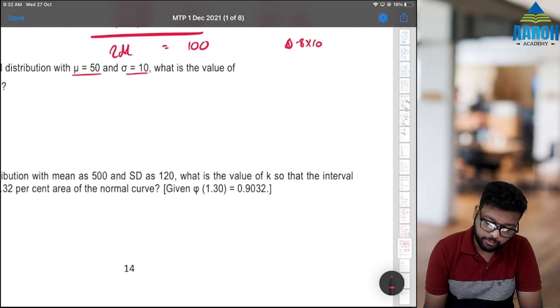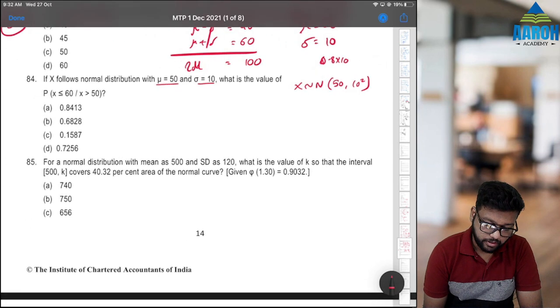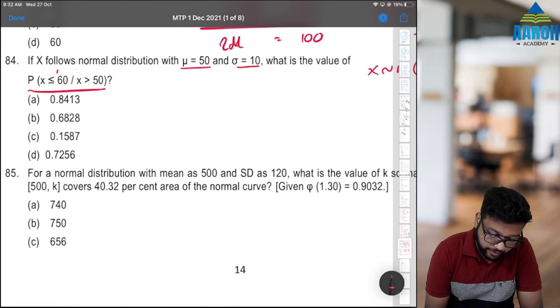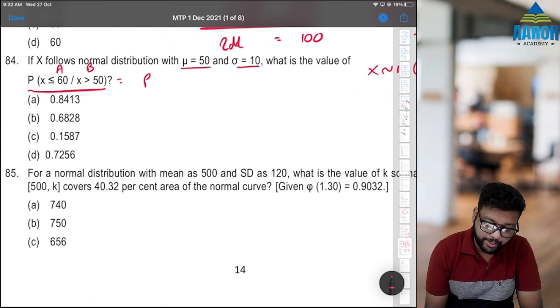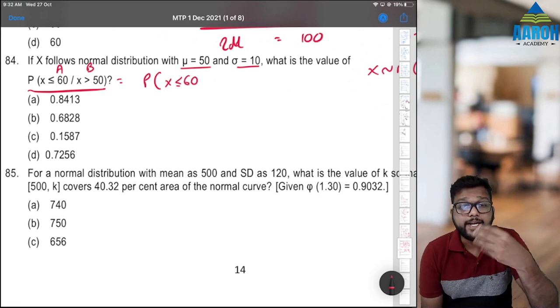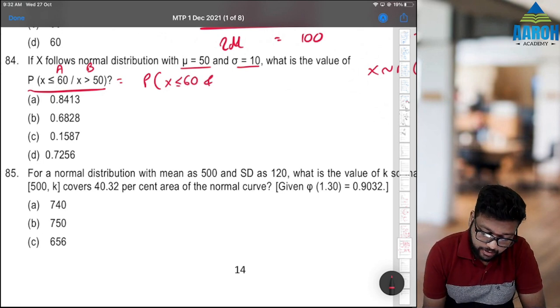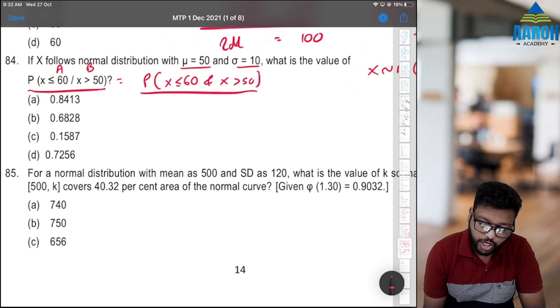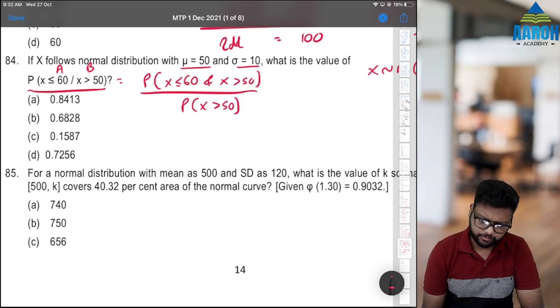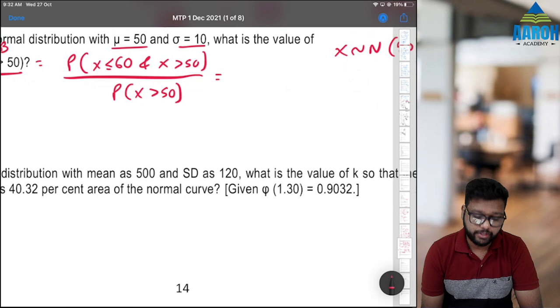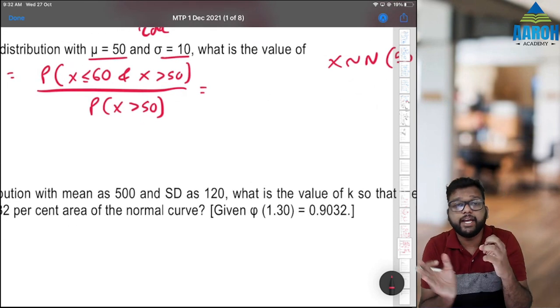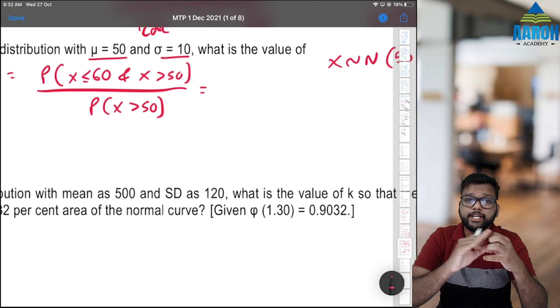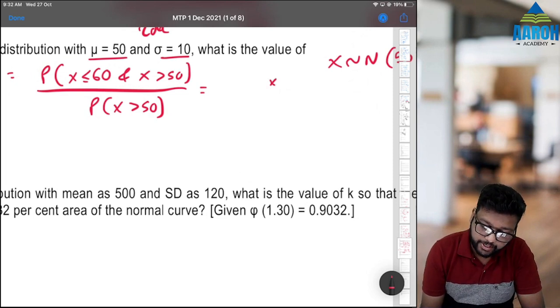This is given, that means what are the parameters of this normal distribution? 50 and 10 square. We want this. What is the probability of A given B? It means probability of A intersection B, that is x less than or equal to 60 intersection x greater than 50, upon P of B. P of B is this. Okay, concentrate carefully. X is less than 60 and greater than 50 means x is between 50 and 60, divided by this.